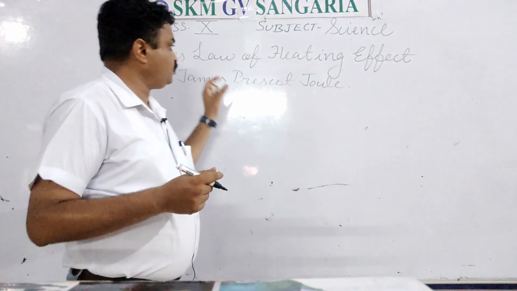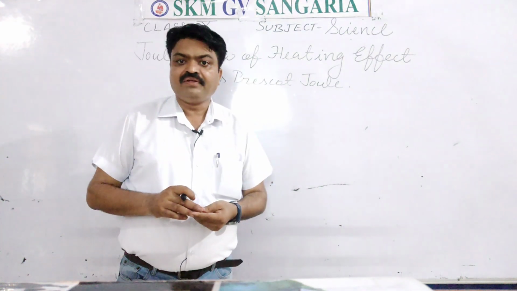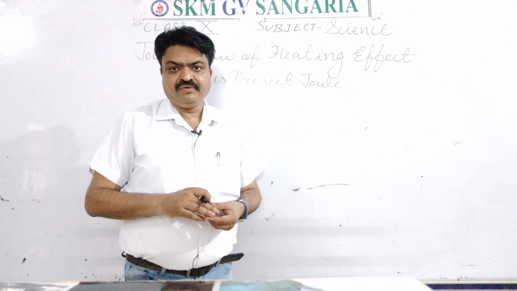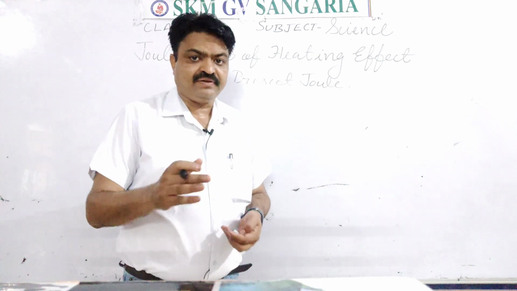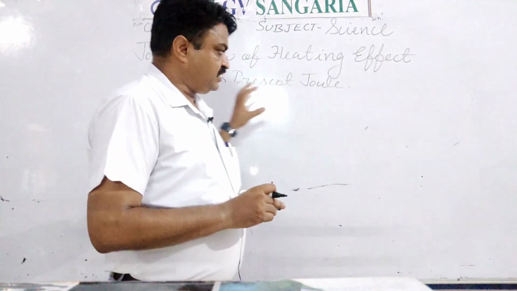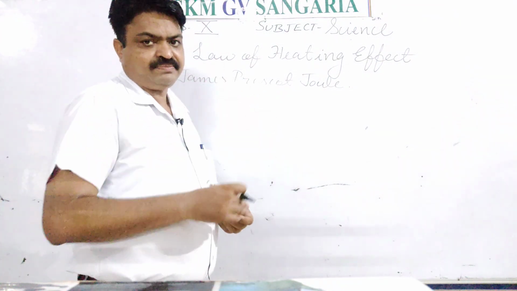So student, Joule's law of heating effect: with the help of this law we can know how heat energy is produced, or what are the factors that affect the heat energy. And this law was given by James Prescott Joule by doing different experiments.